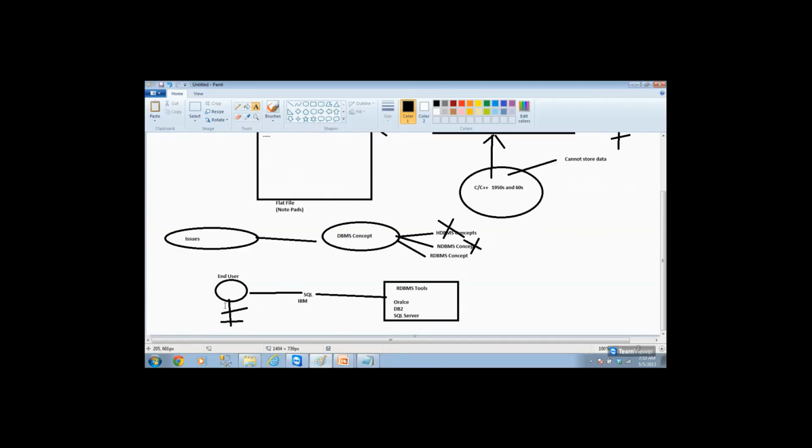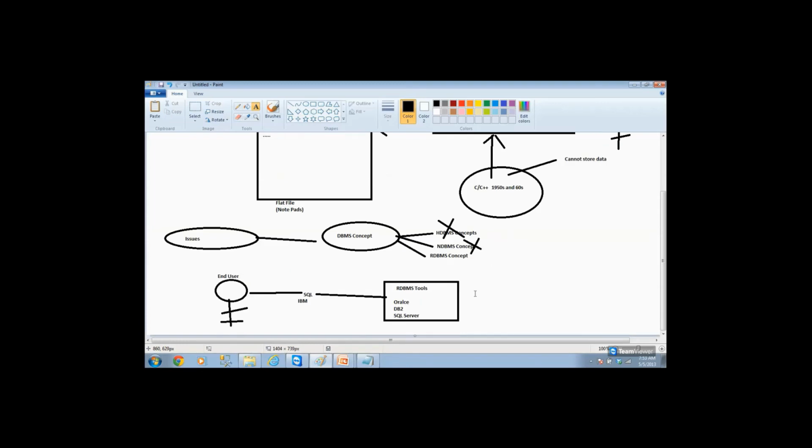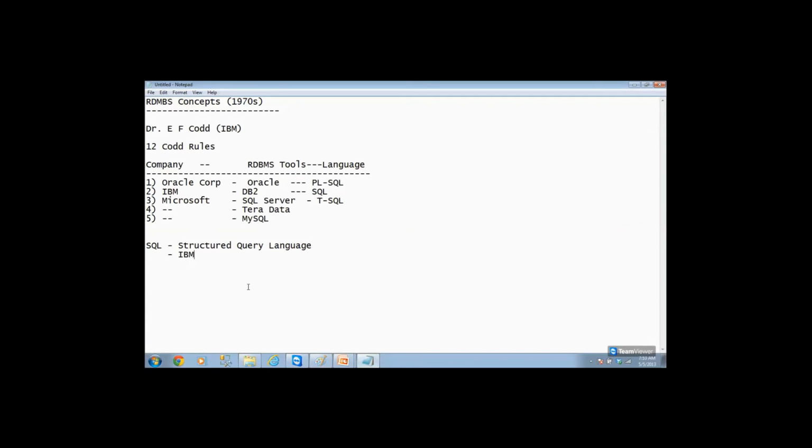Then there were lots of issues. From that we got into DBMS, and from there into the types of RDBMS. Now we have these many tools in the market. Now, what tool are we using? We are using SQL Server.